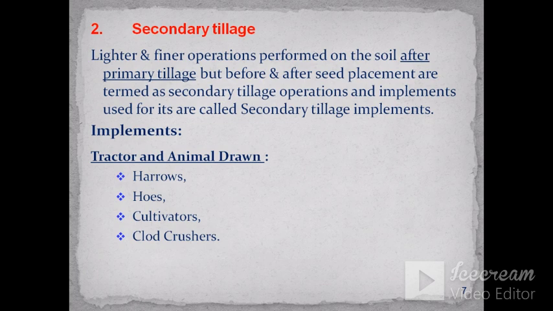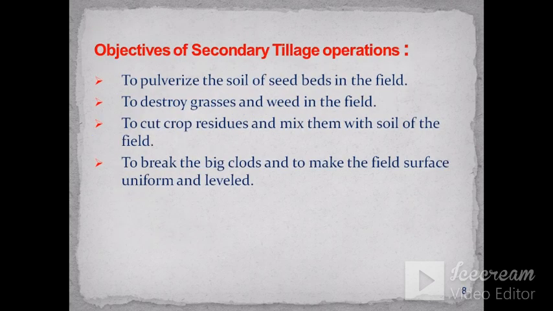Its implements are secondary tillage implements like harrows, hoes, cultivators, clod crushers, land levelers, etc. The rotavator is one implement which comes under both primary and secondary tillage implements, because it does the operation of plowing, which is primary tillage, and it also does clod crushing, which is a secondary tillage operation.